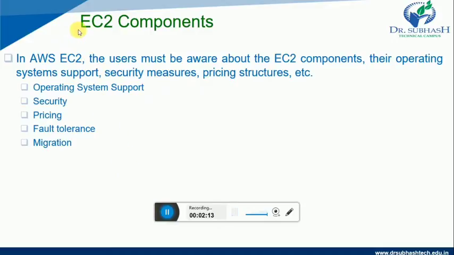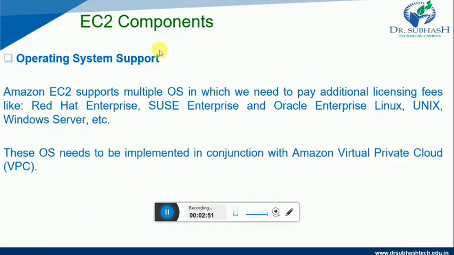Now let us see what are the components of EC2, that is Elastic Compute Cloud. In AWS EC2, the users must be aware of the EC2 components and their operating system support, security measures, pricing structures, etc. The specific components of EC2 are given here: operating system support, security, pricing, fault tolerance and migration. Now let us understand each component one by one.